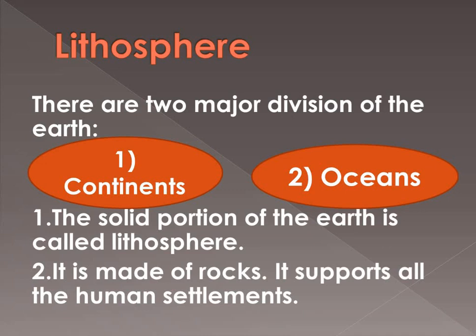As we are living on the land part, it supports human settlement because it is made up of rocks and it is a solid portion. So the solid portion of the earth is called lithosphere, made up of rocks, and it supports the human settlements. This is all about lithosphere.